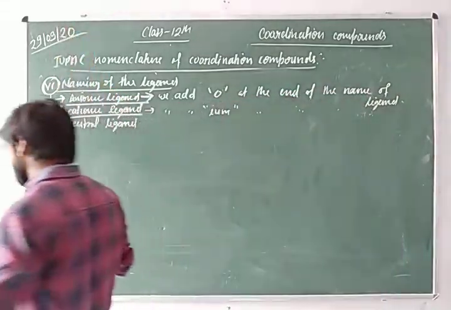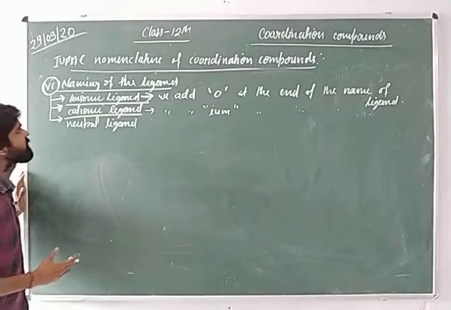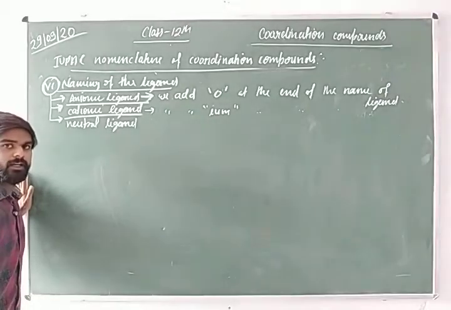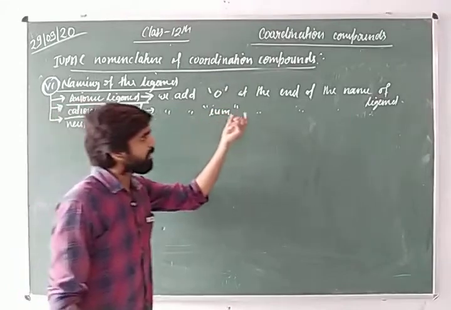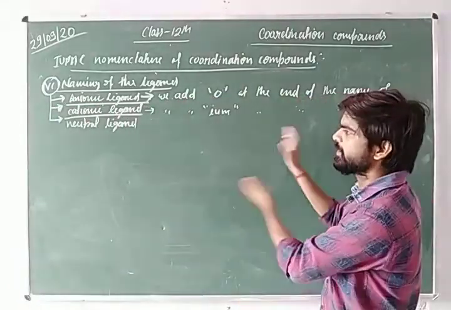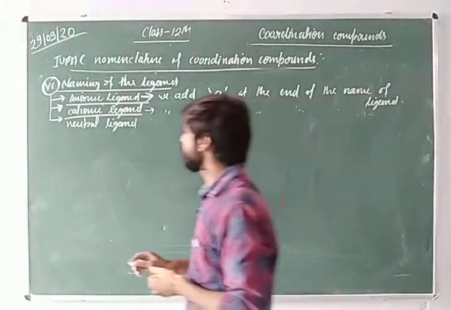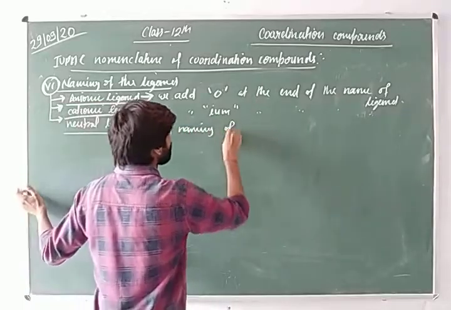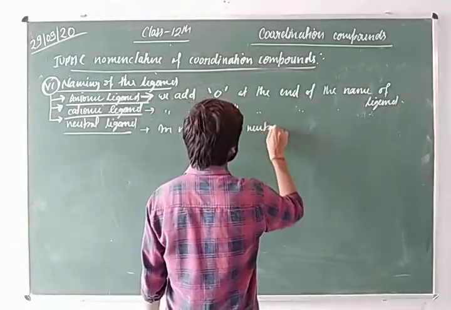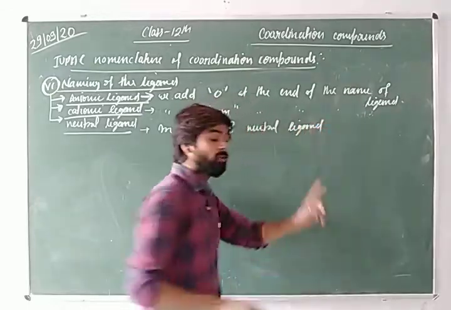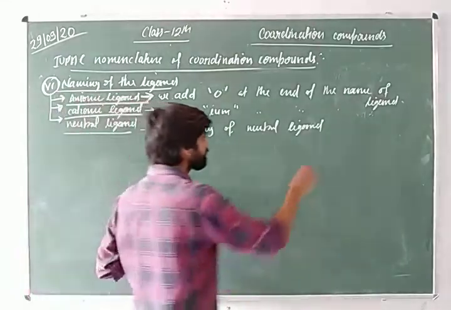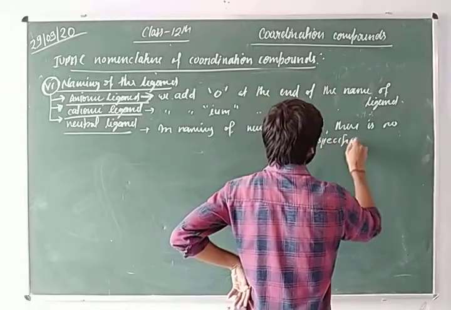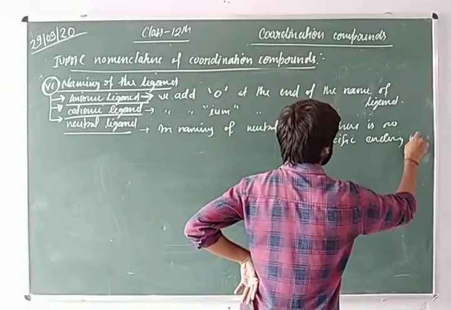There are not very many such ligands, and I will give you several examples when I teach about the naming of coordination compounds. And for the neutral ligand, there is no specific ending with them.